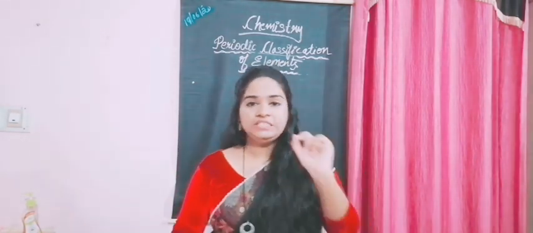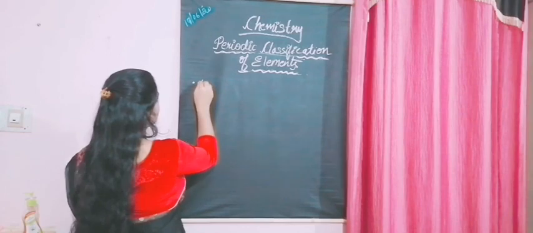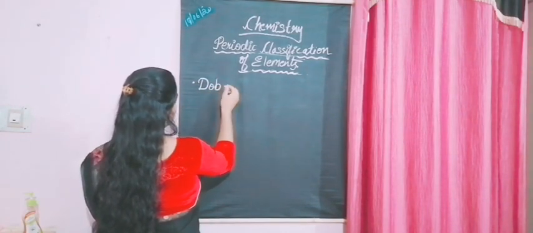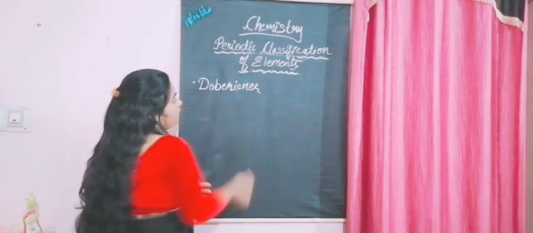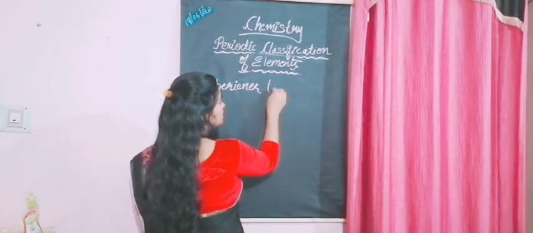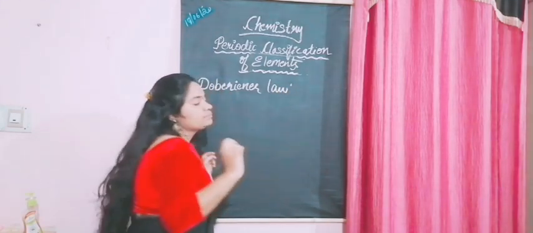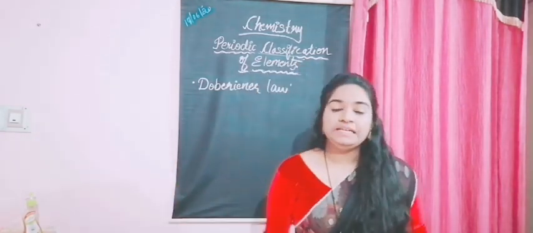The first person who was a stepping stone, because he was the first to put forth this idea of classifying elements, was none other than Dobereiner. So he stated a law, Dobereiner's law. There's one more word which has to be added, I'll tell you. So what did he do?